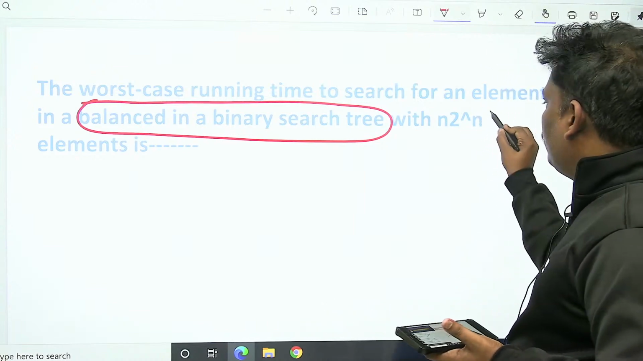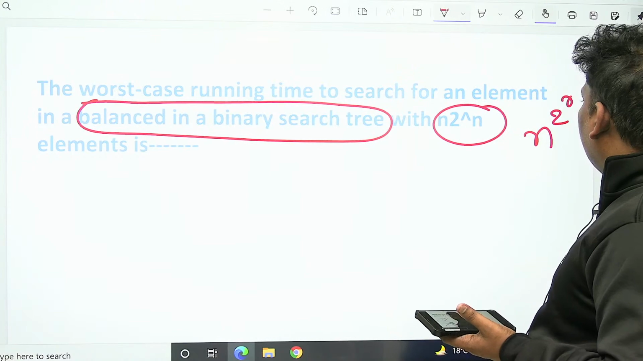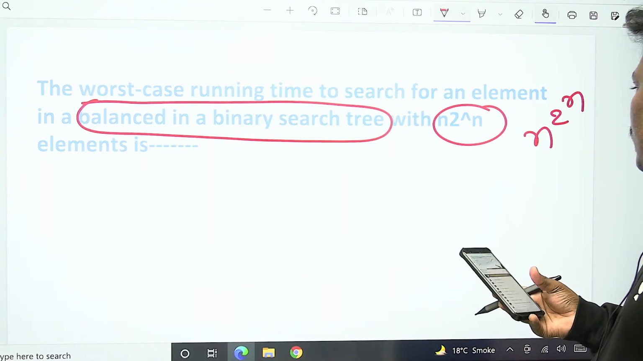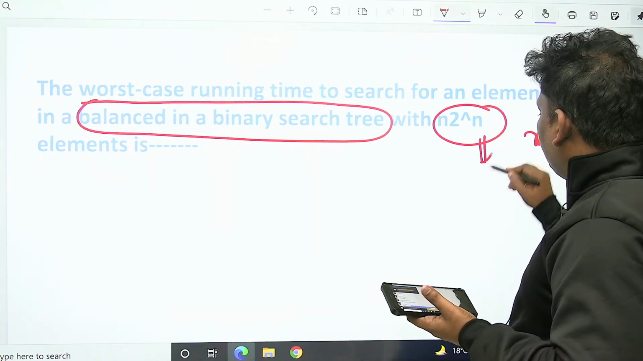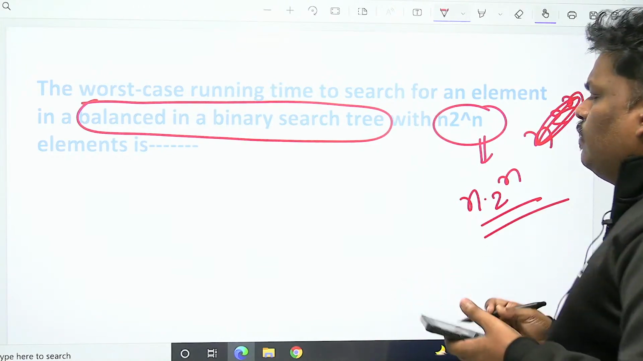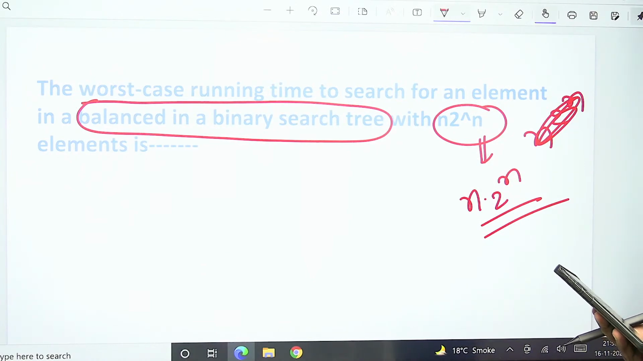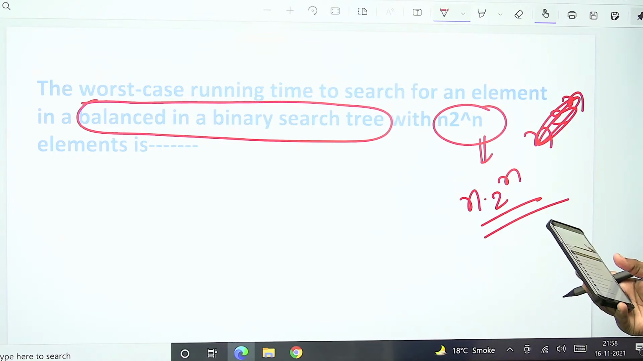Is it n power 2 power n? I think it's not n power 2 power n, sorry for this. This is n into 2 power n. The worst case running time to search for an element in a balanced binary search tree with n into 2 power n elements.